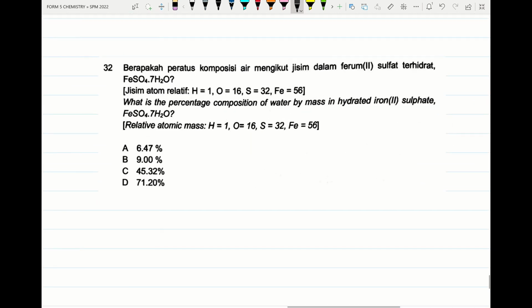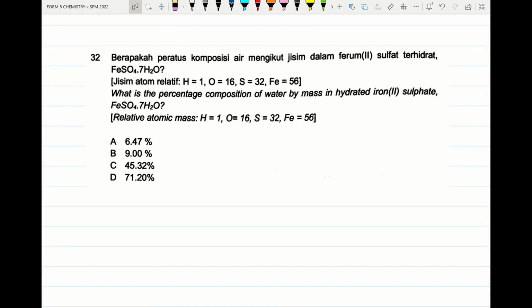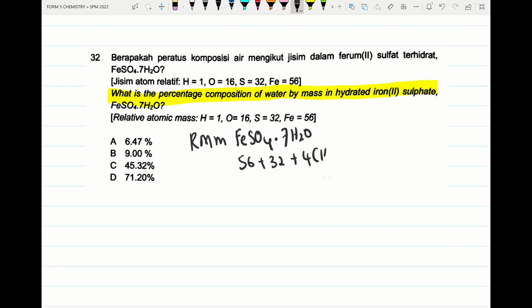Alright, let's check another example of how to find the percentage. Look at this question. What is the percentage composition of water by mass in hydrated iron sulfate? First step, I find the RMM of FeSO4 dot 7 H2O. Iron is 56, sulfur is 32, so we put 4 times 16 for oxygen, plus, and please remember here there are 7 water molecules, so I put 7, open bracket, 2 times 1 plus 16. The answer for this will be 278.